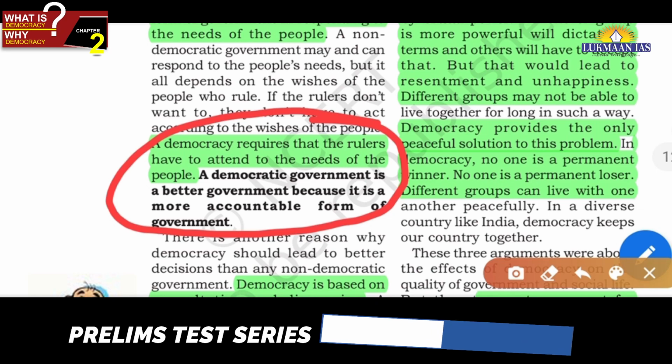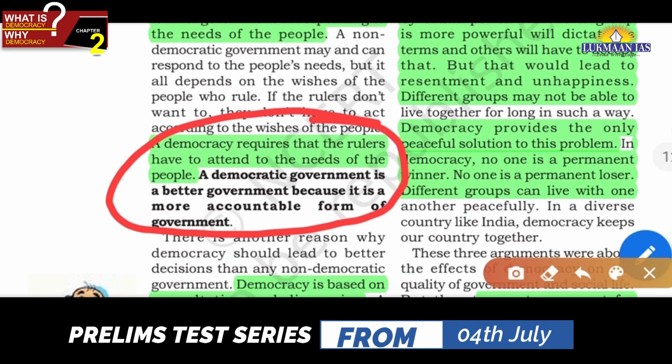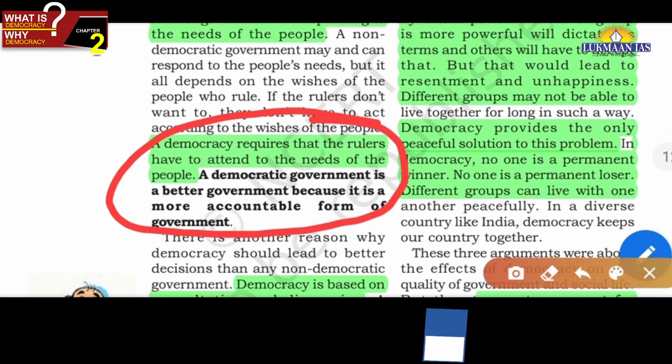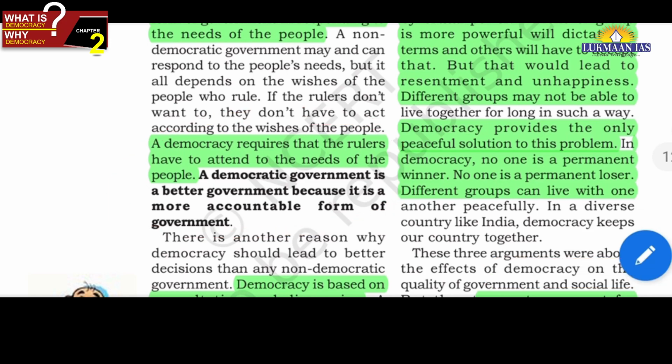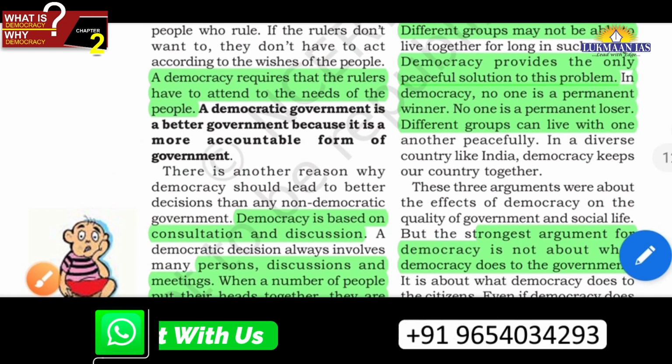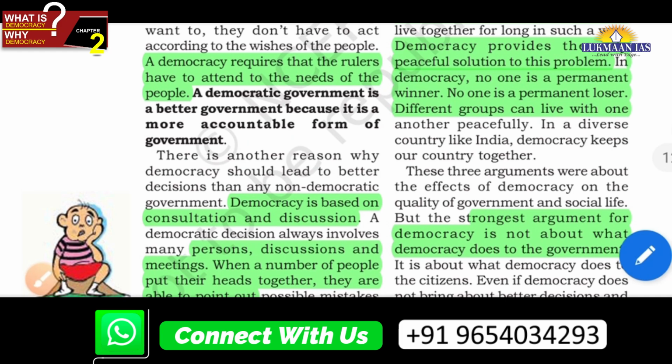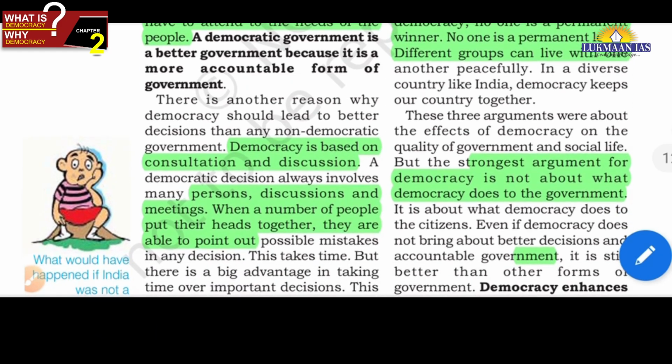government is accountable. Who holds them accountable? The opposition parties, the various other people also, civil society, all those things. They are asking questions of the government, criticizing their policies. So they are holding the government accountable, friends. So this is one very important aspect, that democracy requires that rulers attend to the needs of the people. If they are not attending to the needs of the people, then the government will be criticized and held accountable by opposition people, media, civil society, all those things.